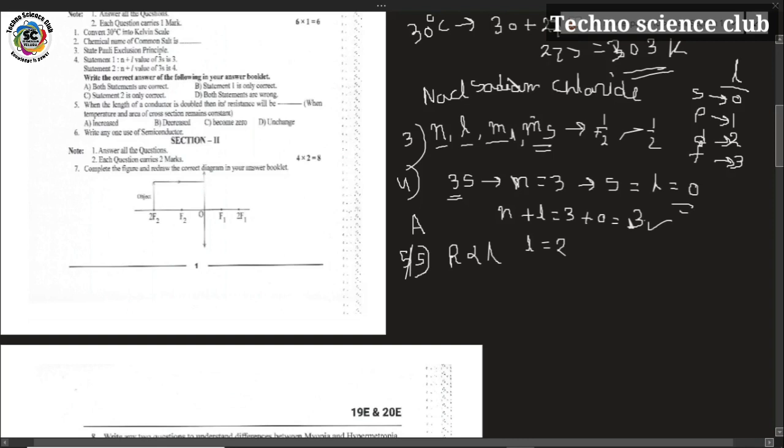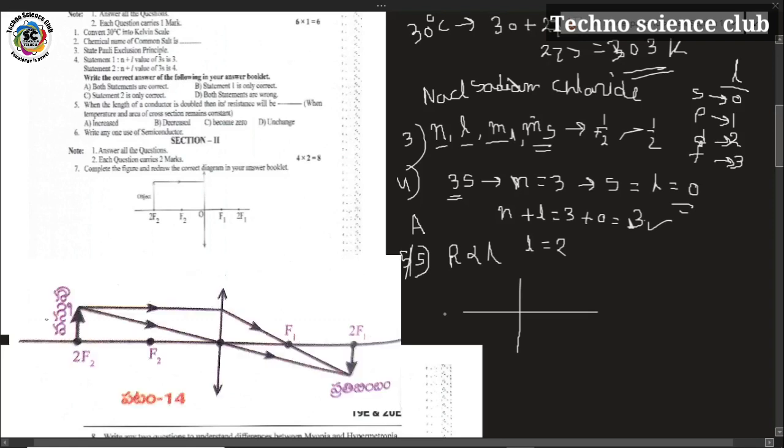Now section 2. In section 2, answer all the questions. Each question carries 2 marks. Seventh question: observe the figure and draw the correct diagram in your answer booklet. You can observe the diagram. Here the object is at 2F2.